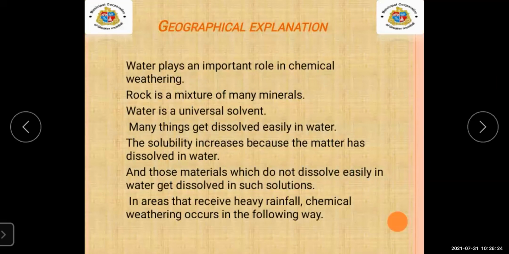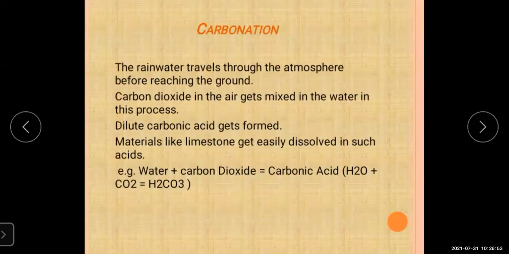In areas that receive heavy rainfall, chemical weathering occurs in the following way. Means in the areas where there is heavy rainfall, you can see chemical weathering occur. But there are also some points that we have to keep in mind. First, chemical weathering occurs due to carbonation.